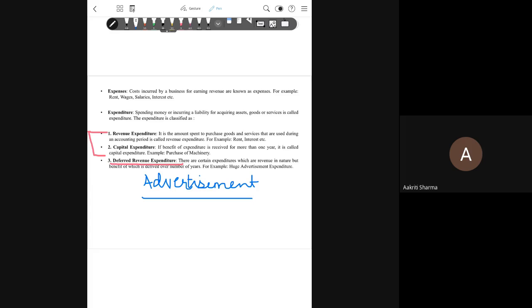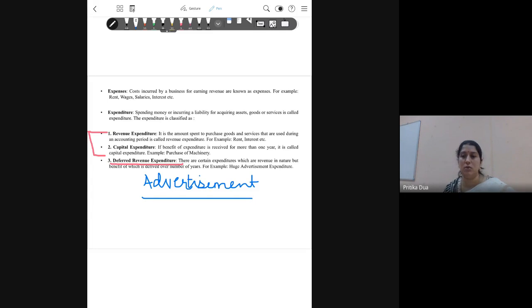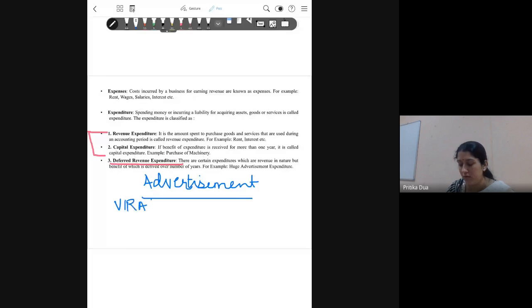Ma'am, like he said, I would like to elaborate on the same point. We get benefit of those expenditure in the coming years of the business, and it builds up over time. Yes, it builds up over time. And Anant, you have also highlighted the same thing as explained by your classmates that this is not immediately realized by the firm. So, say for example, our business has appointed or made Virat Kohli. So, since Virat Kohli is in news right now, so let's take his example.